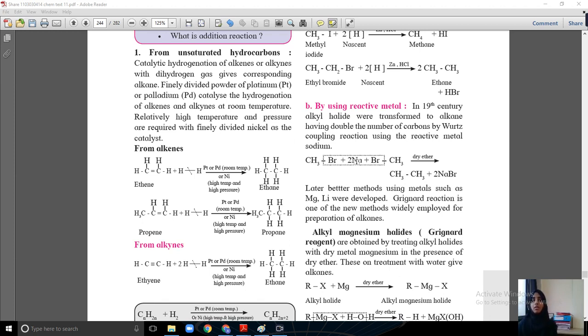CH3Br plus 2Na plus BrCH3 in presence of dry ether gives CH3CH3 and 2NaBr. What is happening here? Two alkyl halides are present, methyl bromide and methyl bromide, and we are adding sodium. These 2Na form 2NaBr, and CH3CH3 is ethane.